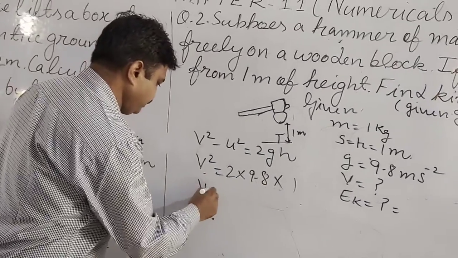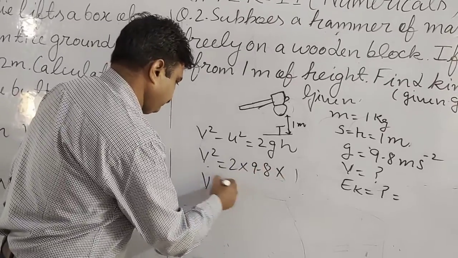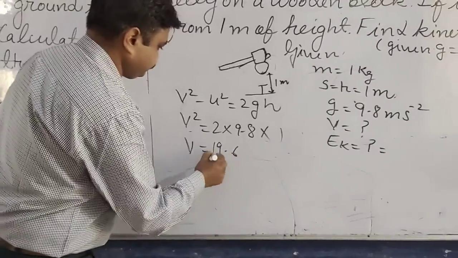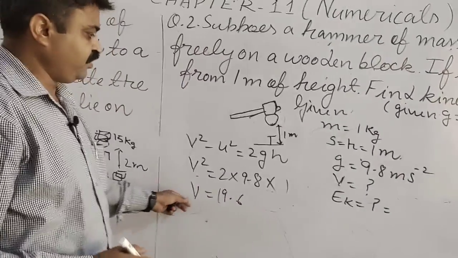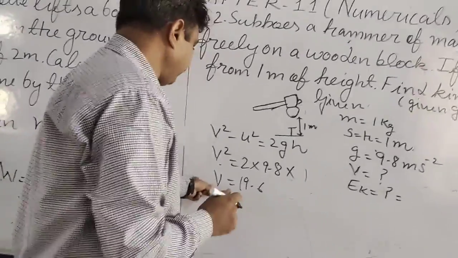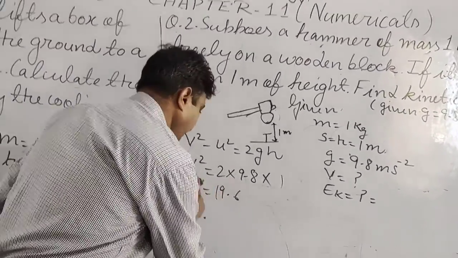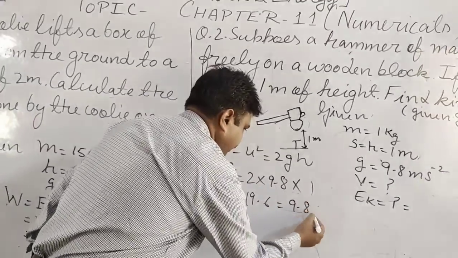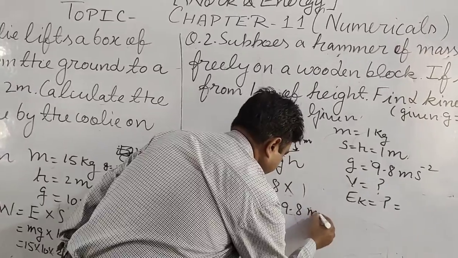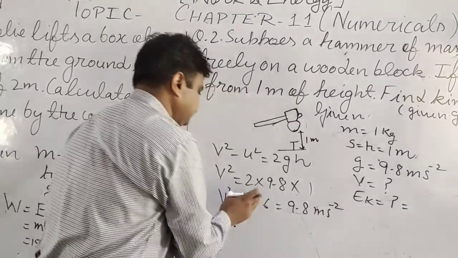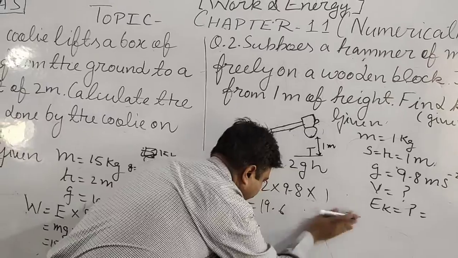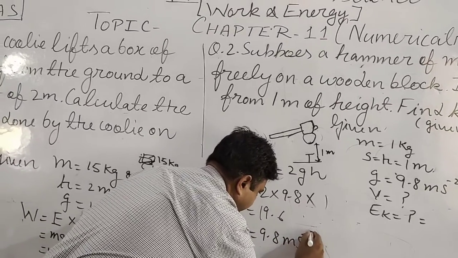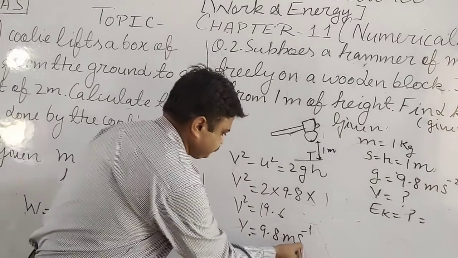So v square is 19.6, and v is about 4.43 meter per second.